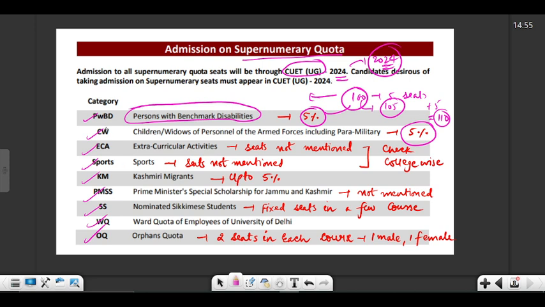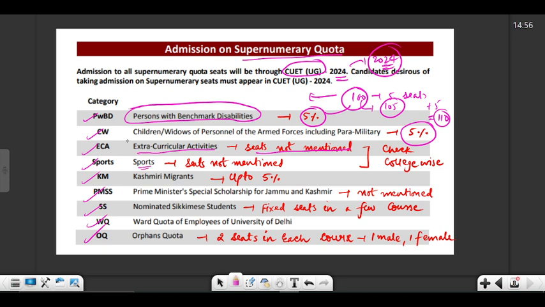Similarly, we have the ECA quota, that is the extracurricular activities quota. So the brochure does not mention the proportion of seats. So basically, you'll have to go and check at every individual college's website, whichever college you are interested in. Similarly, there's sports quota.